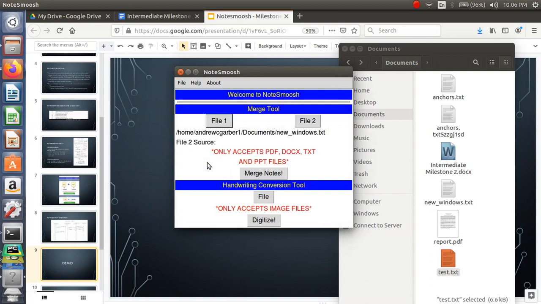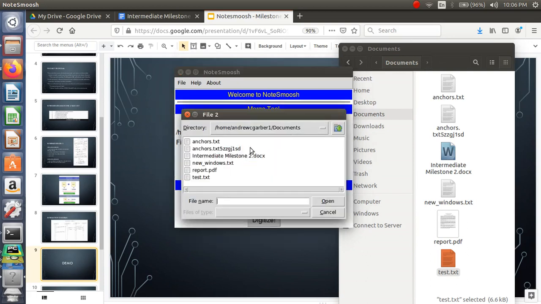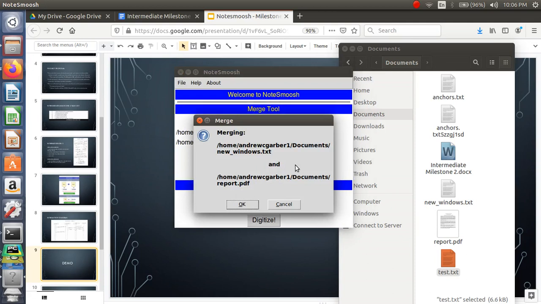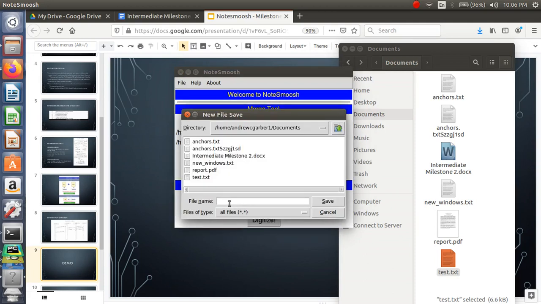this new Windows text and now merge that with a PDF. This is a report PDF that I made for machine learning for trading. Okay, so hitting merge notes. Okay, that looks good. That's what I want to merge.